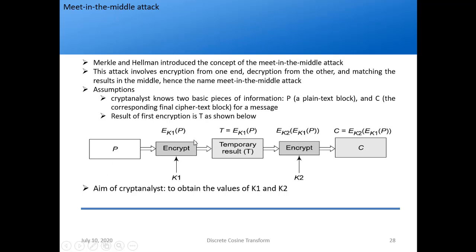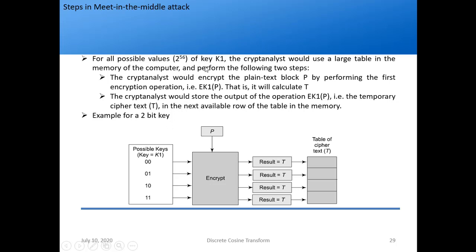So what he is doing, if I want to encrypt plain text, is EK1 of P. He uses EK1 of P and gets a temporary result T. This is shown for a possible 4 keys only, because giving an example for 2 raised to 56 keys is very difficult. So he'll get 4 T results. He stores them as a table of ciphertext, in memory.